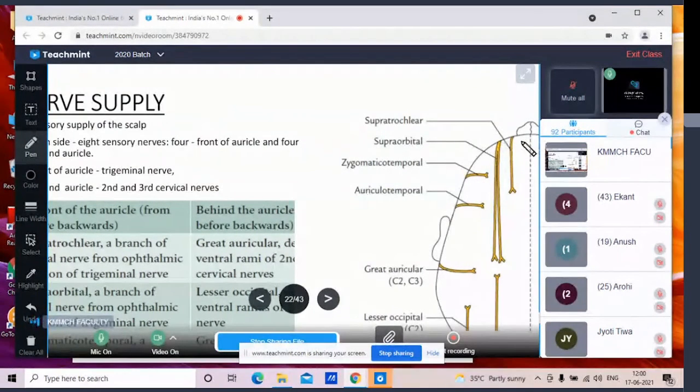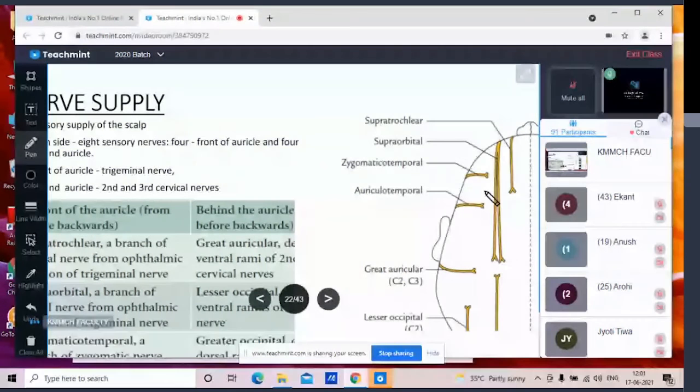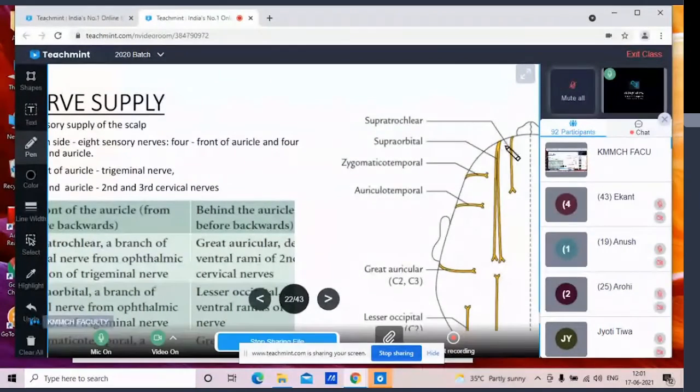So the first two are from the ophthalmic division, and this one is from the maxillary division of the trigeminal nerve. Then the fourth one is the auriculotemporal nerve, which is a branch from the mandibular division of the trigeminal nerve. The trigeminal nerve has 3 divisions: ophthalmic, maxillary and mandibular. One branch comes from each division, with the first 2 branches from the ophthalmic division. Then the zygomaticotemporal is from the zygomatic nerve of the maxillary division, and the auriculotemporal is from the mandibular division of the trigeminal nerve.